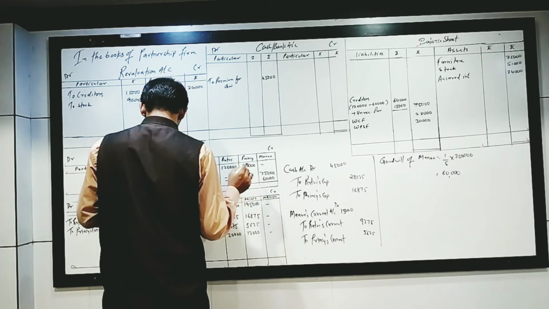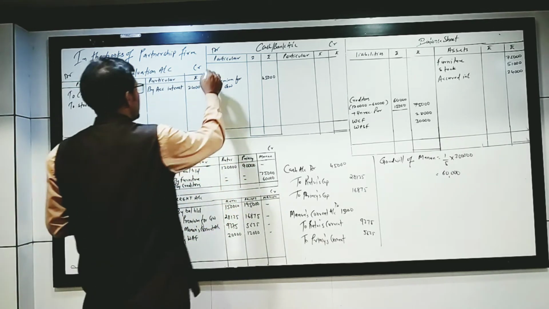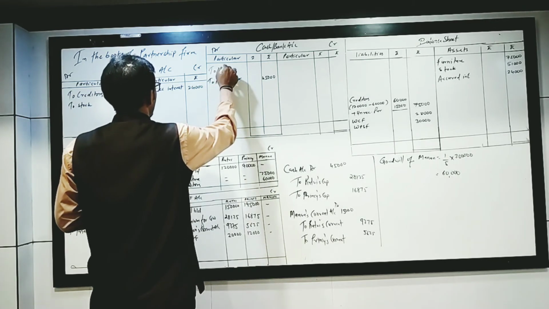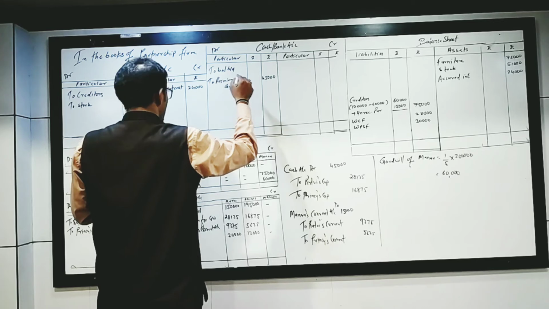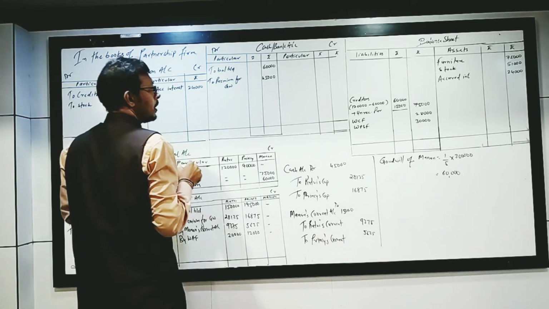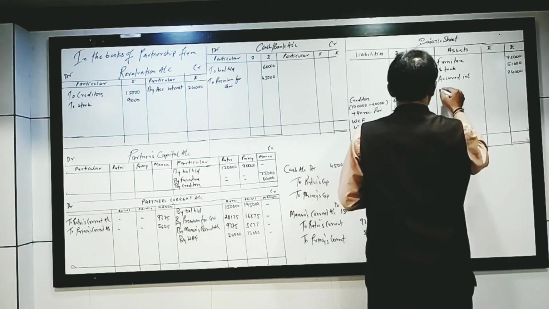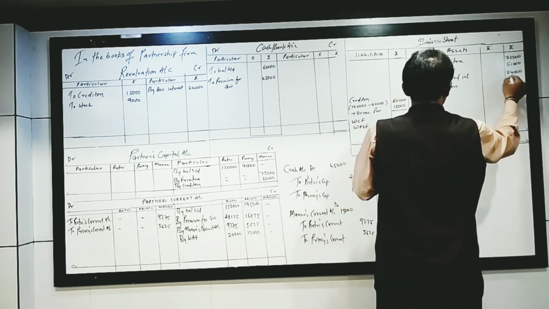After that, on the asset side, the bank account is given. So write down over here the balance brought down, given as 60,000. Then the details will be written on the asset side. 90,000 is given.